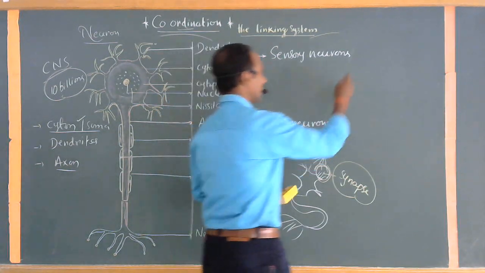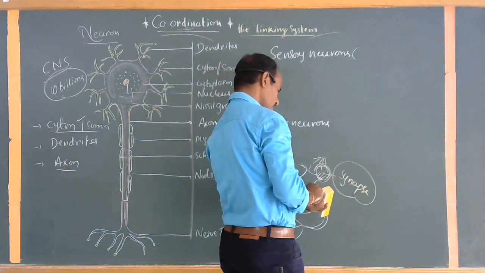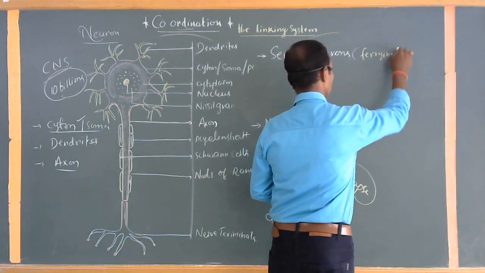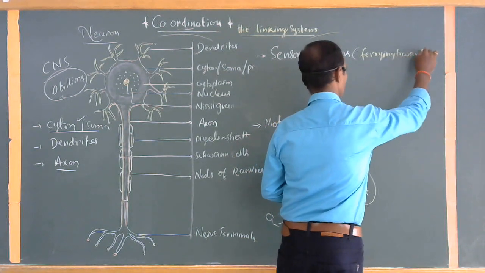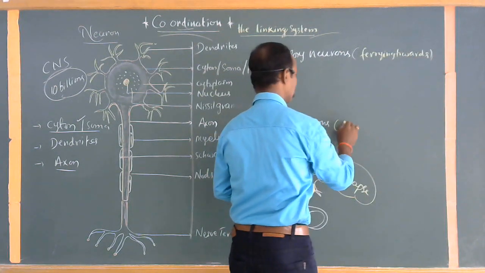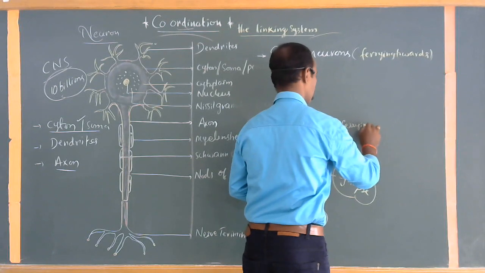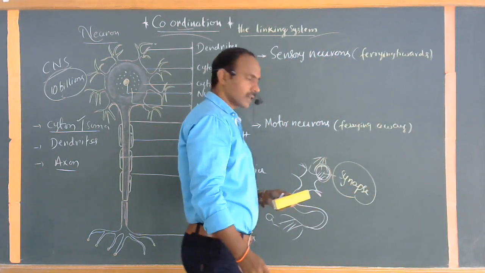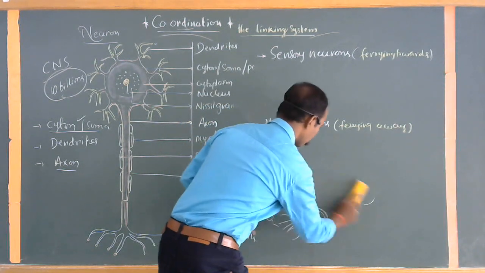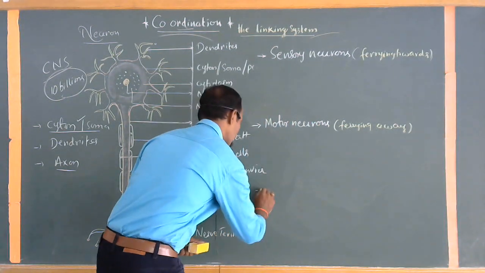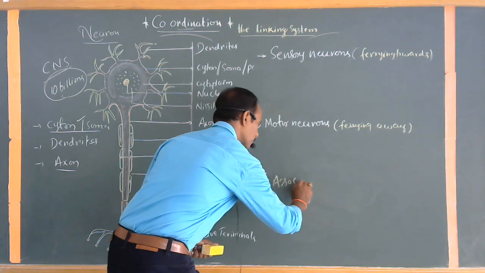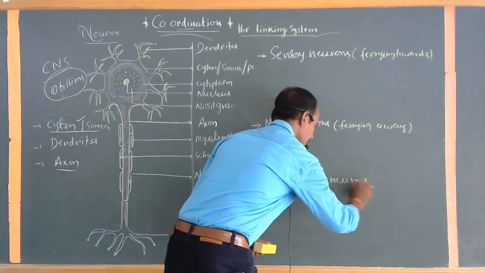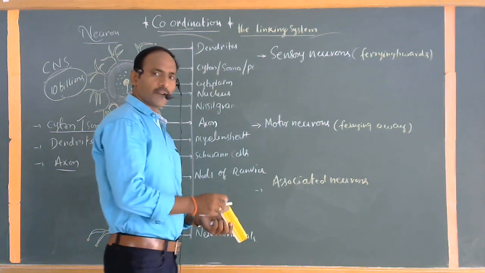Sensory neurons are also called ferrying towards. Motor neurons are also called ferrying away. Clear, understand? A third category of neurons is also present. These are commonly called associated neurons. What is the main structure and function of this one?